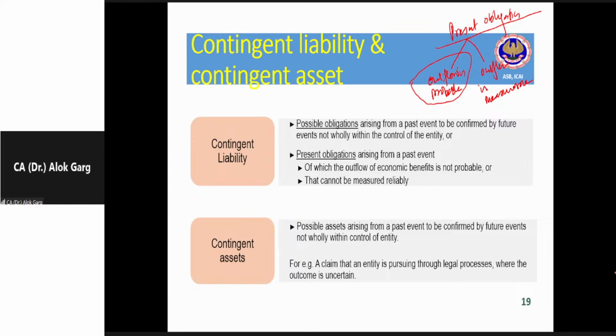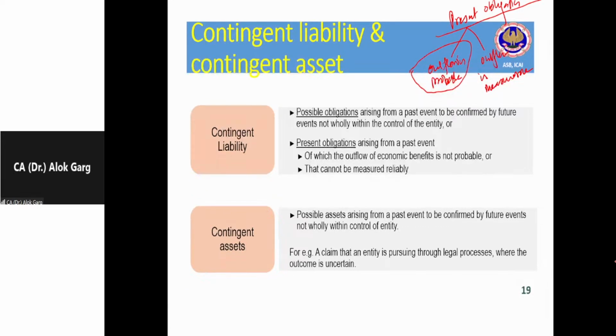Okay. So in this case, the present obligation arising out of past event is there. Outflow is also measurable, but the legal counsel are saying outflow is not probable. There are less than 50% chances where we may be found liable, right? So in this case, if any of the conditions is defeated, either outflow is not probable or outflow is not measurable, this amount will not be shown as a provision. This amount has to be shown as a contingent liability, right? If outflow is not probable.